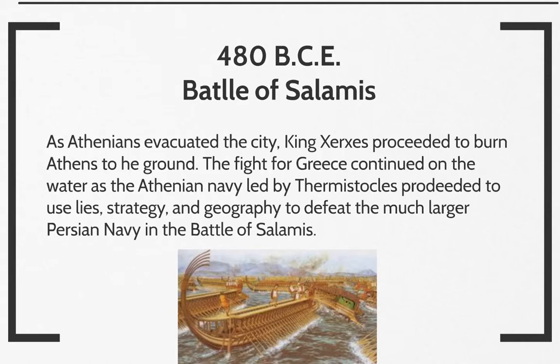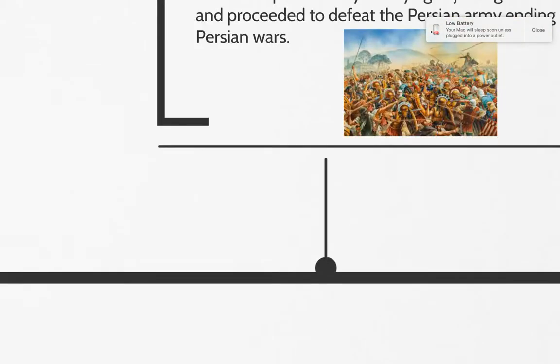He basically drew the Persian fleet into these little channels around Greece, and was able to surround them, and then with these big battering rams on the front of their ships, they were able to defeat and sink a lot of the Persian ships. And that's basically what happened.